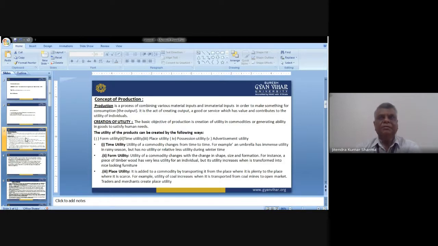It means sometimes we are using physical inputs, sometimes raw material, and we are converting this raw material through various other inputs like labor and machines.